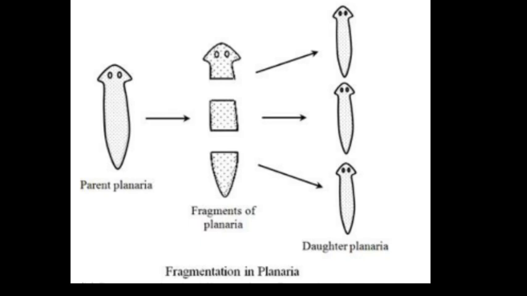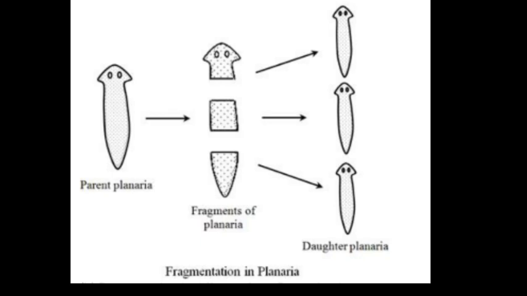If Hydra or Planaria somehow get cut into a number of pieces, then each body piece can grow into a complete organism. This point will become very clear by taking the example of Planaria. Planaria is a flatworm animal which you already studied in 9th and 11th class. It is found in freshwater ponds, and Planaria possesses a great power of regeneration. If the body of Planaria is cut into a number of pieces, each piece can regenerate into a complete Planaria by growing all the missing parts.